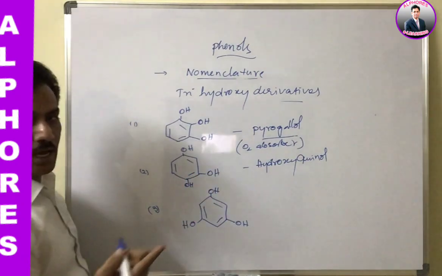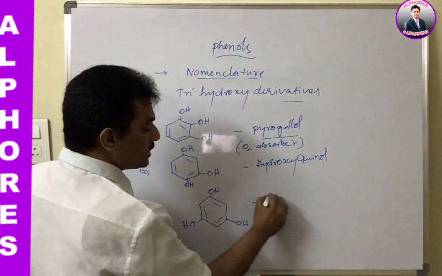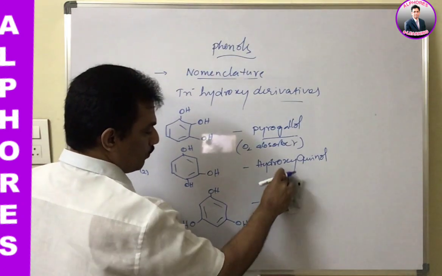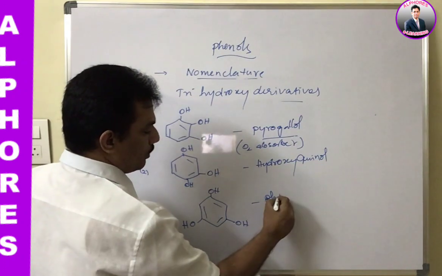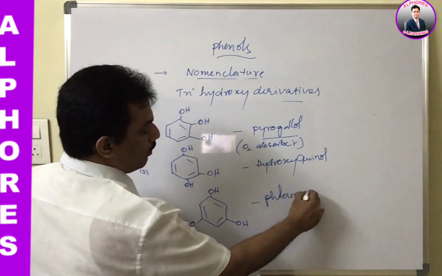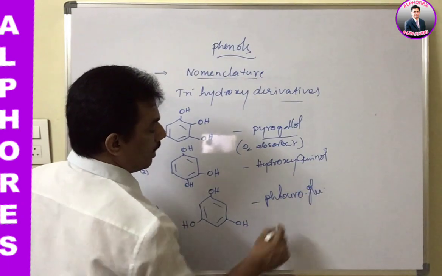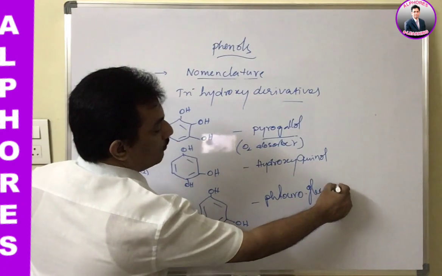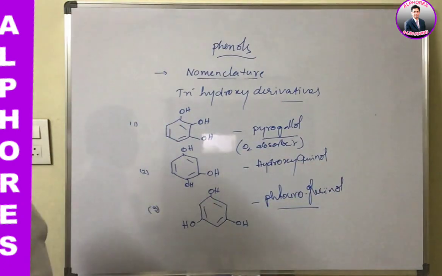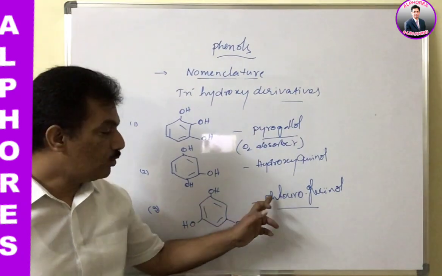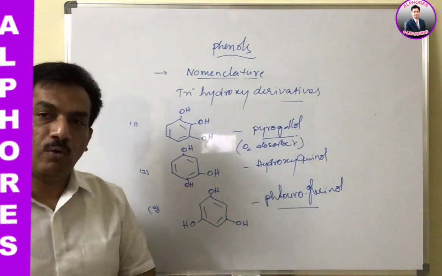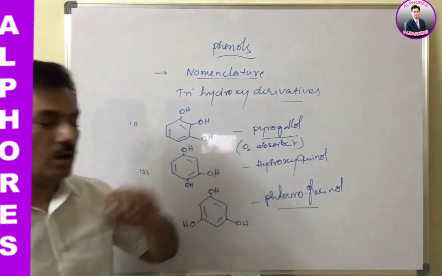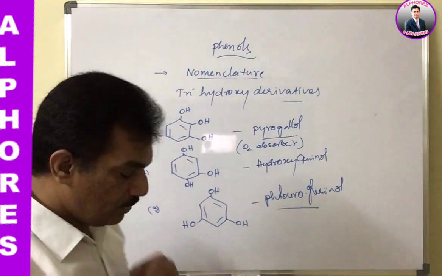Phenol with excess hydroxy groups, and this one is known as phloroglucinol. Glucinol. Here it is not F. It is not fluorine. It is PHLO, phloroglucinol. Okay, phloroglucinol. And now IUPAC names.